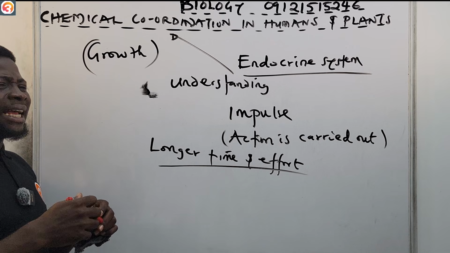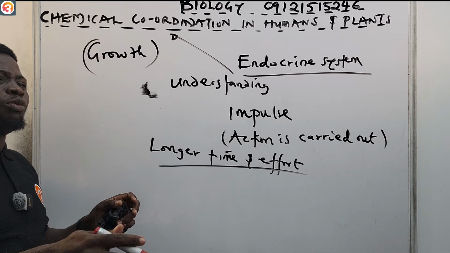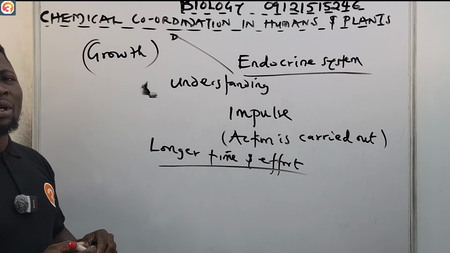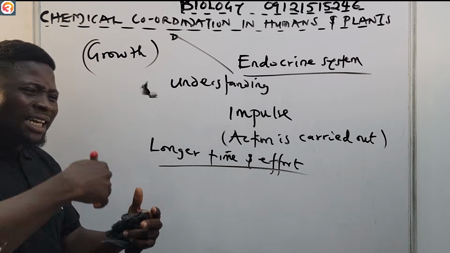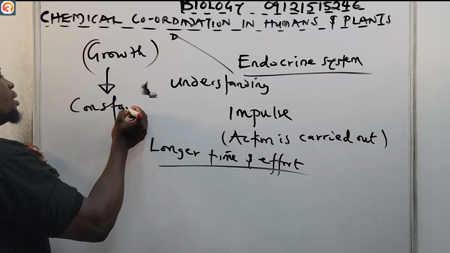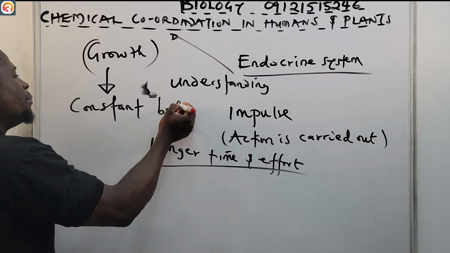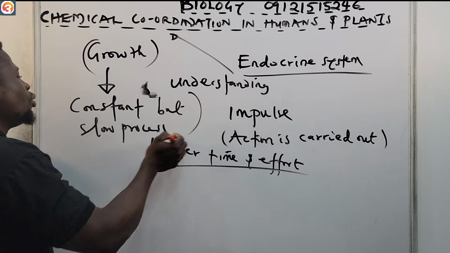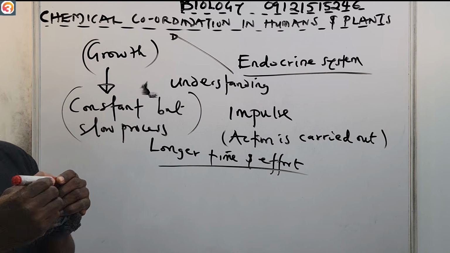So the brain cannot be sending signals for growth every day, every day. Because growth is a constant but slow process. Growth is a constant but very slow process.